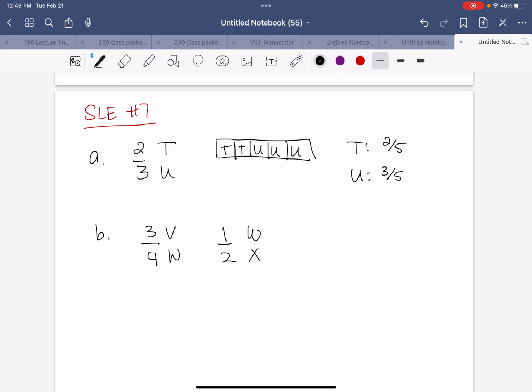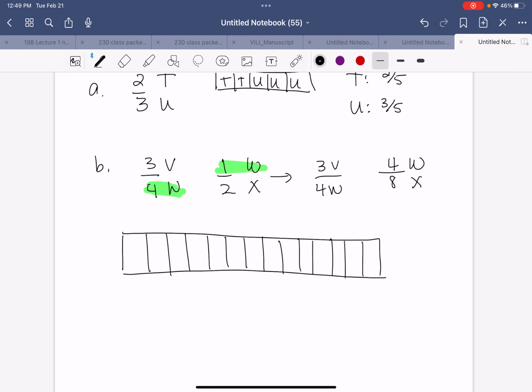So I'm going to keep the first one, and I'm going to change the second one to also be a 4. But if I multiply the top of that fraction by 4, I multiply the bottom of that fraction by 4. And so I end up with 3 for Vicky, 4 for Willie, and 8 for Xavier. So that's going to give me a total of 15 boxes. So we get Vicky, Vicky, Vicky, Willie, Willie, Willie, Willie, and the rest should be Xavier.